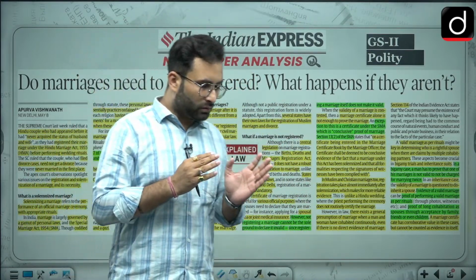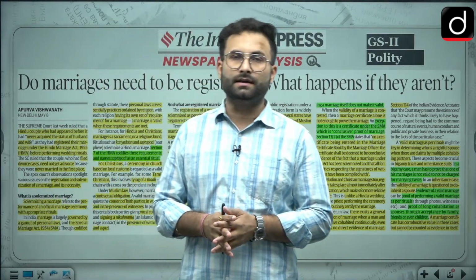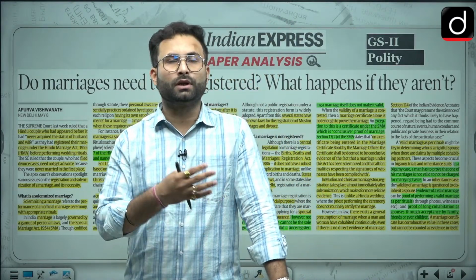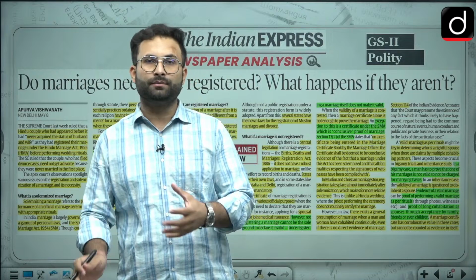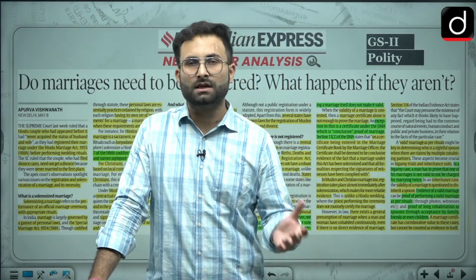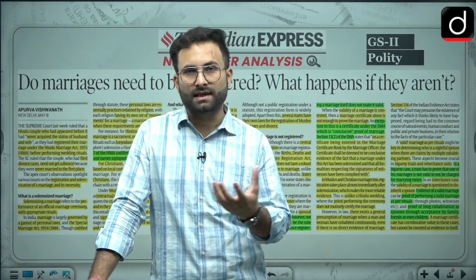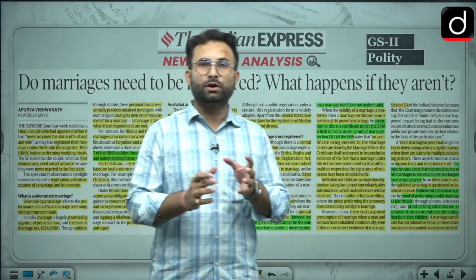Okay. Now when we are talking about marriages in India, there are various ways. First is you can go with your personal laws, okay, customs. So when we are talking about Hindus, we have Saptapati, Saat Phere, etc. When we are talking about Muslim personal laws, there is this nikah in presence of Qazi and there will be witnesses, okay. When we are talking about the Christians, the ceremony happens inside the church, okay. And when we are talking about Sikhs, there is this rasam of Anand Karaj in the Gurdwara, okay. So all these things are basically related to your personal laws.